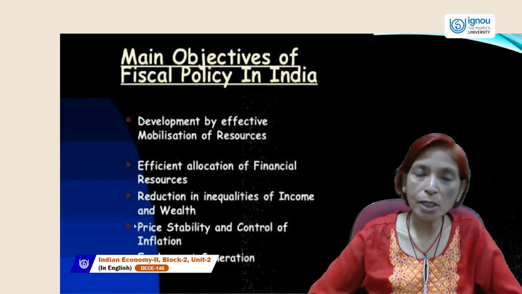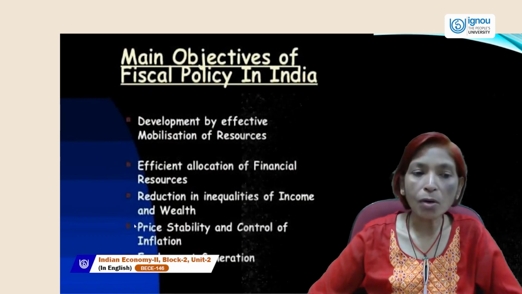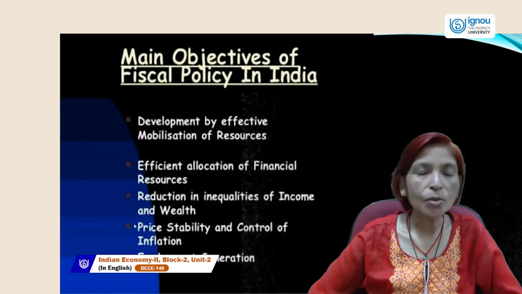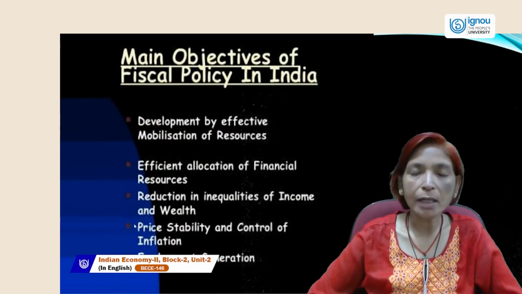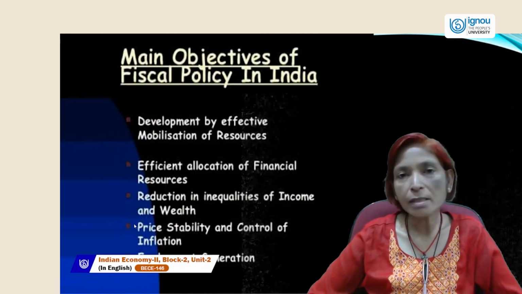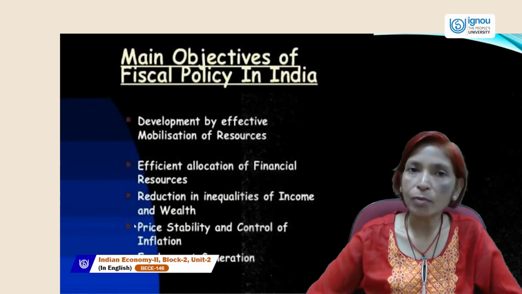Next is efficient allocation of financial resources. We should use all the financial resources efficiently so that we can achieve all our set targets and our economic growth can move on.